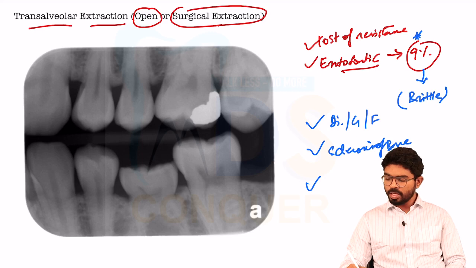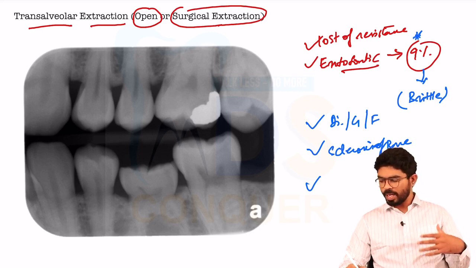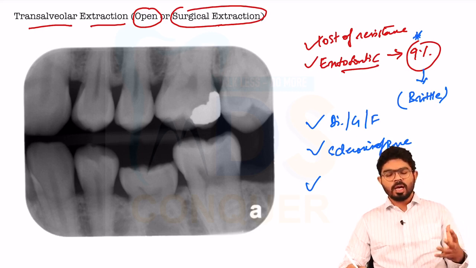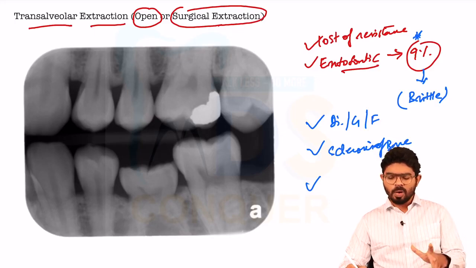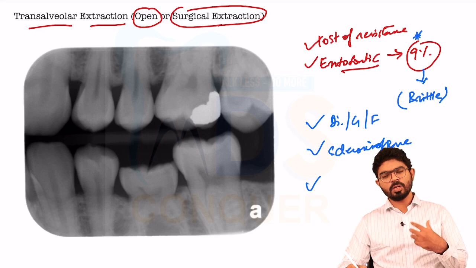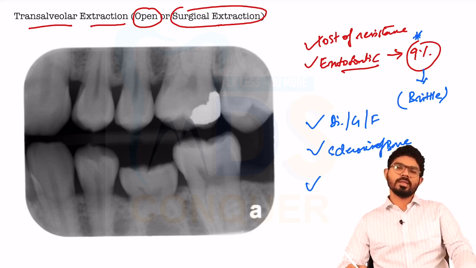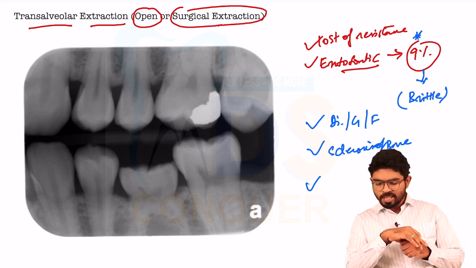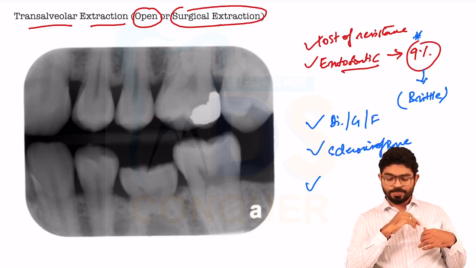And the teeth with pathologies, which includes periapical cysts or periapical granulomas, or the teeth which are associated with tumors, all these things you need to be very, very careful, and you need to be very cautious during the extraction, and it's better to go for open extraction or transalveolar or the surgical extraction. So these are all the indications of the extraction.